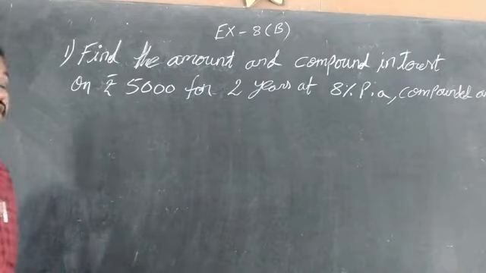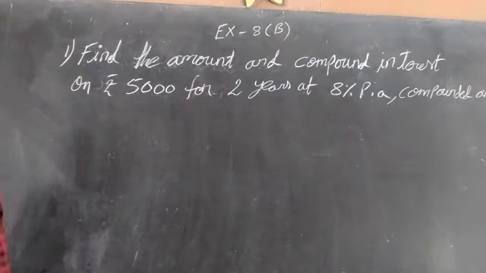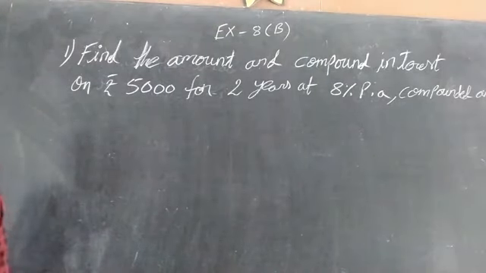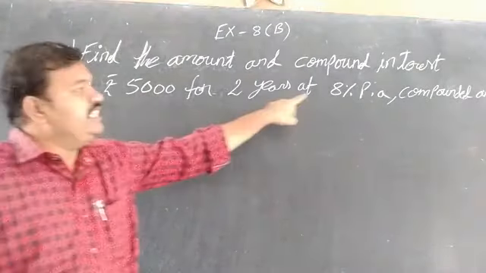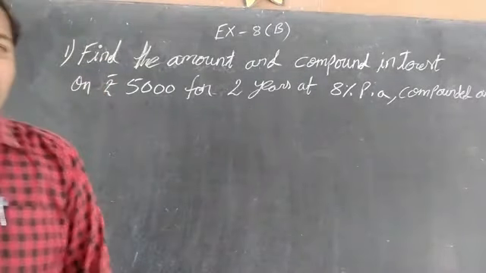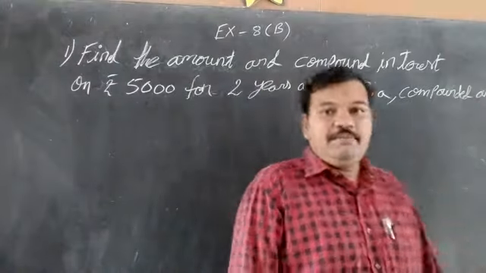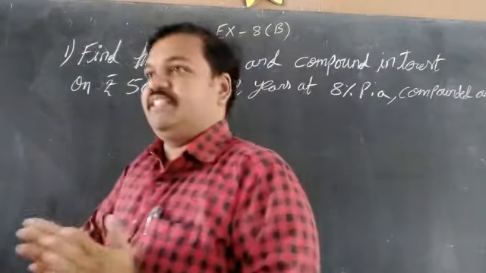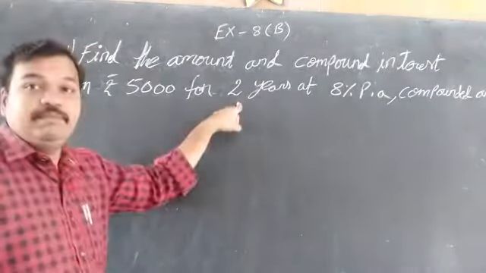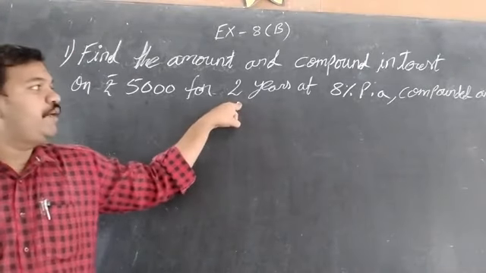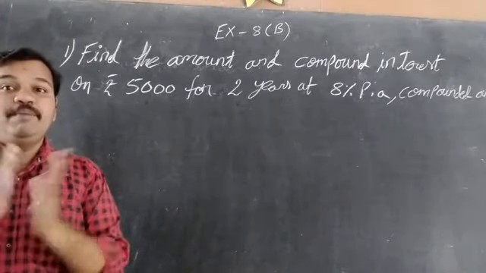Okay, here is the question. Exercise 8B, first sum. Find the amount and compound interest on rupees 5,000 for 2 years at 8% per annum compounded annually. Here compounded annually means we have to make it to 2 years. Why? Because the time is given in the form of 2 years, so we have to work it in the form of 2 years.